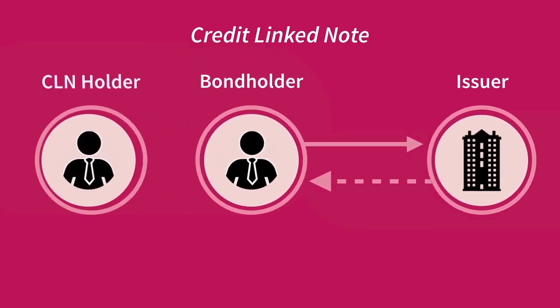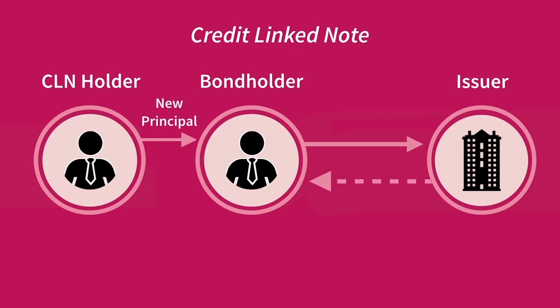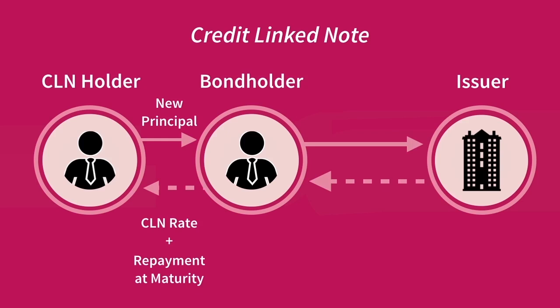Enter the CLN investor. This party invests some principal amount with the bondholder, and the original bondholder agrees to pay a new rate plus the principal repayment at maturity. Now, what makes this a credit derivative is that the amount of the principal repayment is going to be dependent on the original bond. If the original borrower defaults on their issue, then the principal to be repaid to the holder of the CLN will fall. So if the original flow of bond return drops away, we won't be liable for as much of the principal repayment to the CLN holder.